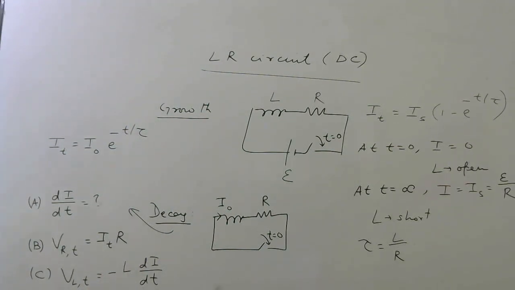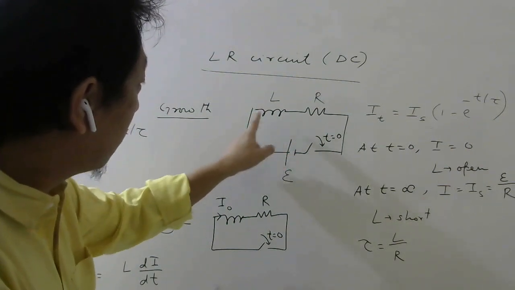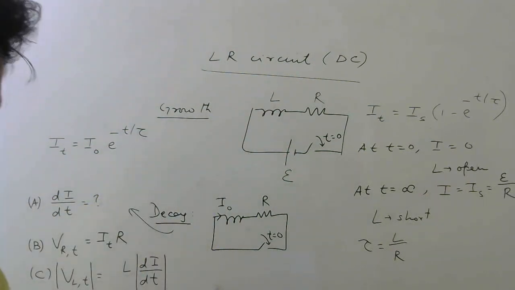Okay, now that minus sign you may not need to remember, just calculate the magnitude. Which term is positive or negative, that I will tell you how to find. But magnitude you find by using this formula, L di by dt. This formula we have derived already, right? Voltage across inductor, L di by dt. So keep this formula in your mind.